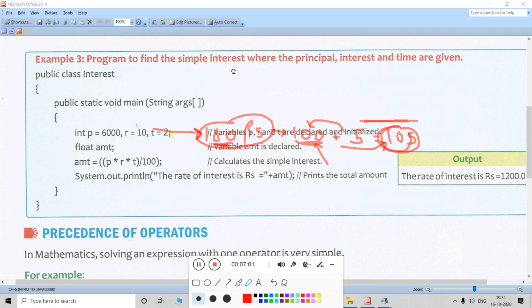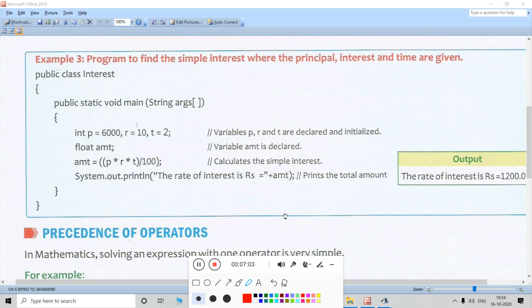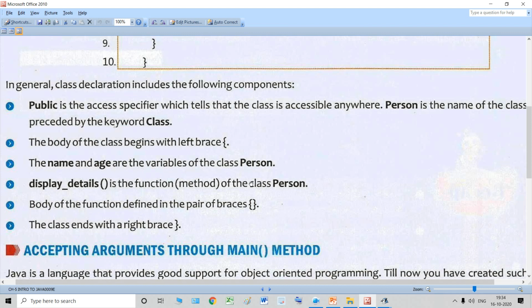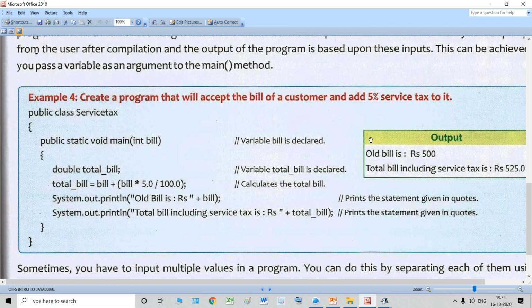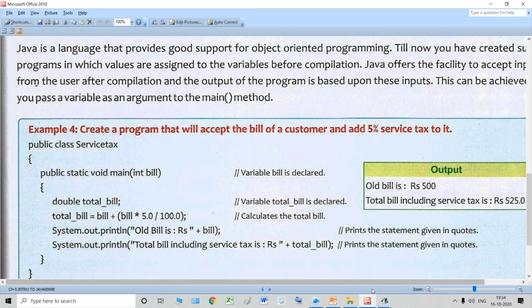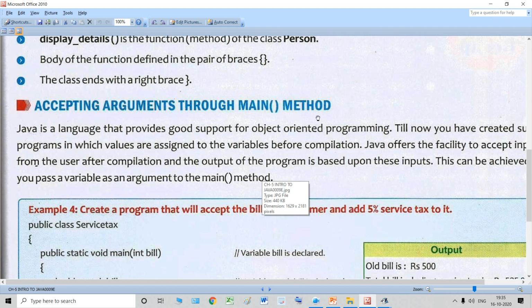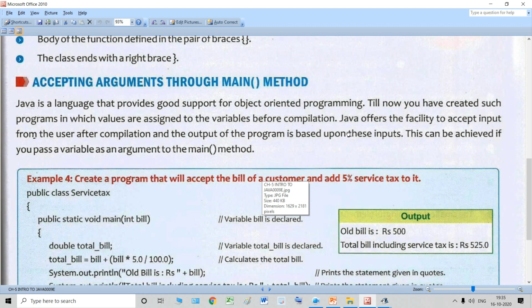Because as you know, this String args over here is called the parameter, or the argument. This String args that is written inside this bracket, this is the argument. Instead of writing this String args, we are going to declare our variable inside the main method. When we declare the variable inside the main method, that is called accepting argument through main method.